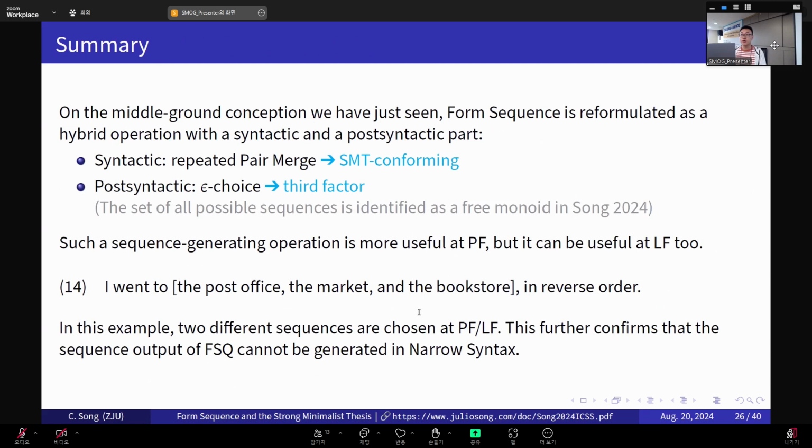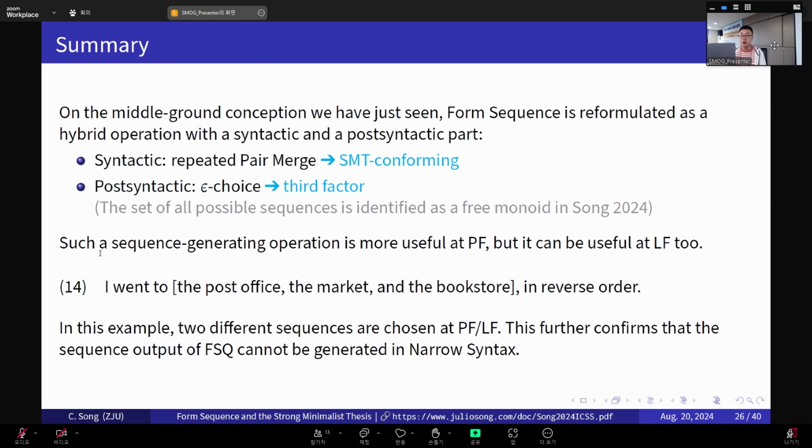So here's a quick interim summary. On the middle ground conception we have just seen, form sequence is reformulated as a hybrid operation with a syntactic and post-syntactic part. And the syntactic part of form sequence is just repeated pair merge, which is SMT conforming. And then the post-syntactic part heavily relies on the third factor strategy of epsilon choice, which is just the general choice function.